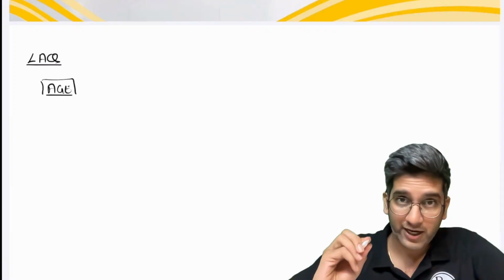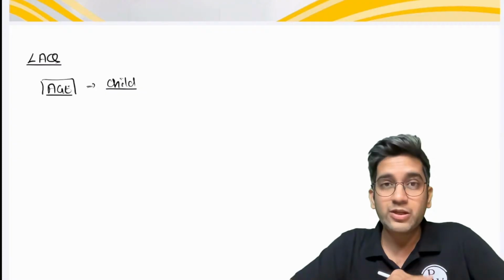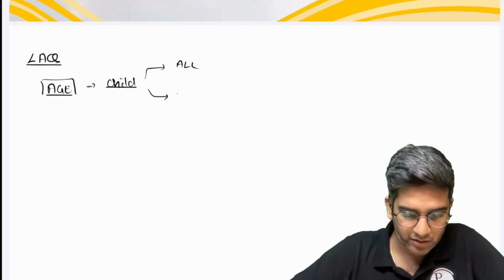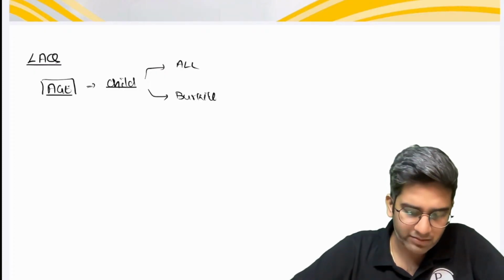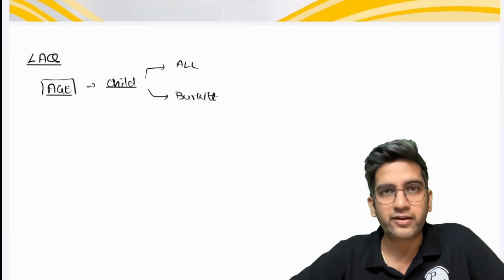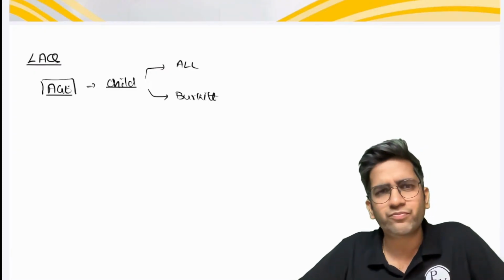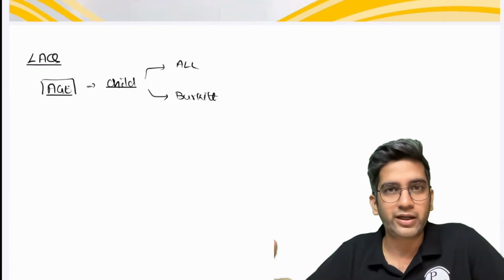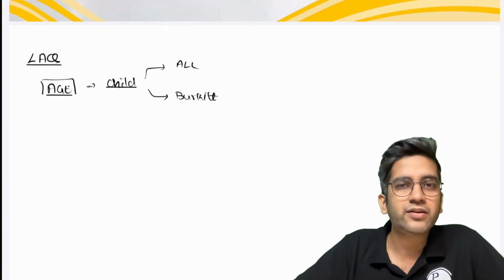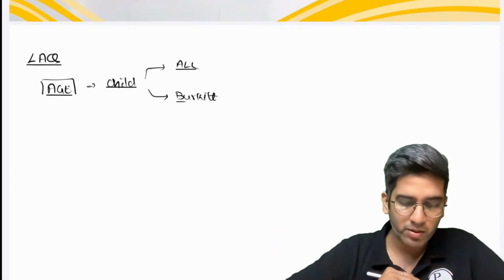If it's a WBC long answer question, leukemia or lymphoma, and the history is in a child, it's a very important clue. In a child, I have only two possibilities: acute lymphoid leukemia or Burkitt's lymphoma. For an undergraduate, yes, when you go to an internship you might have a little more things coming into play as well. But for a second year, if there's a child in a WBC question, think of ALL or Burkitt's lymphoma. How to differentiate them? Very simple. Burkitt's is a lymphoma, so solid organ involvement, lymphadenopathy or hepatosplenomegaly. ALL will have just a classical lymphadenopathy with blasts in the microscopy. Burkitt's will often not have blasts in the microscopy. So this is something I want you to remember first.